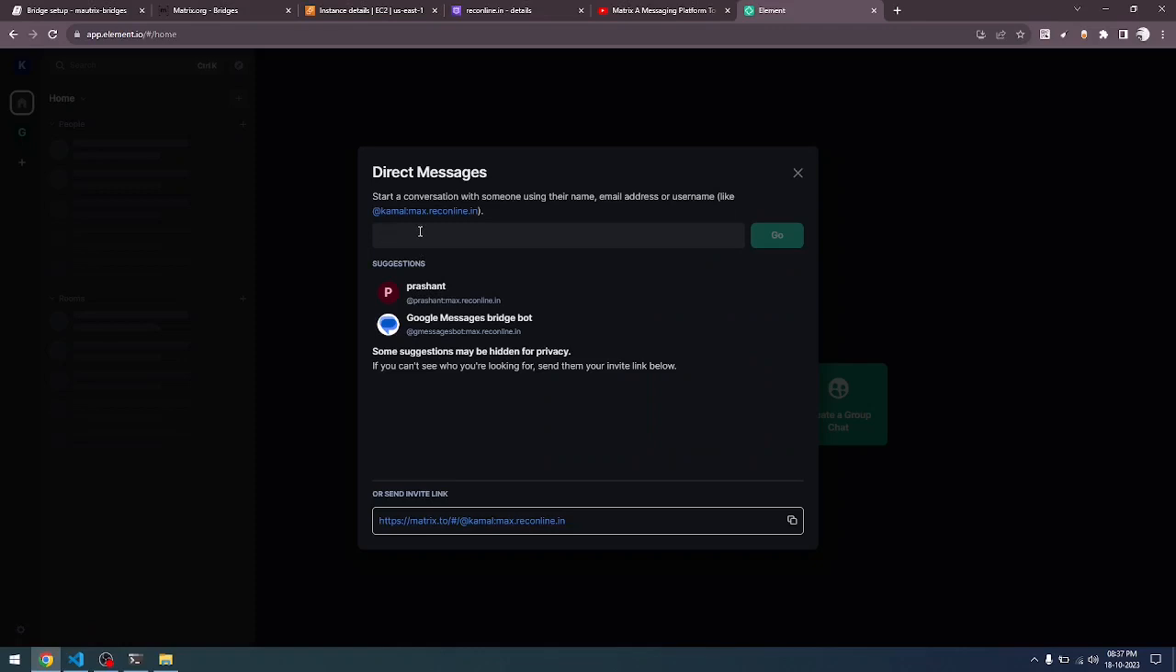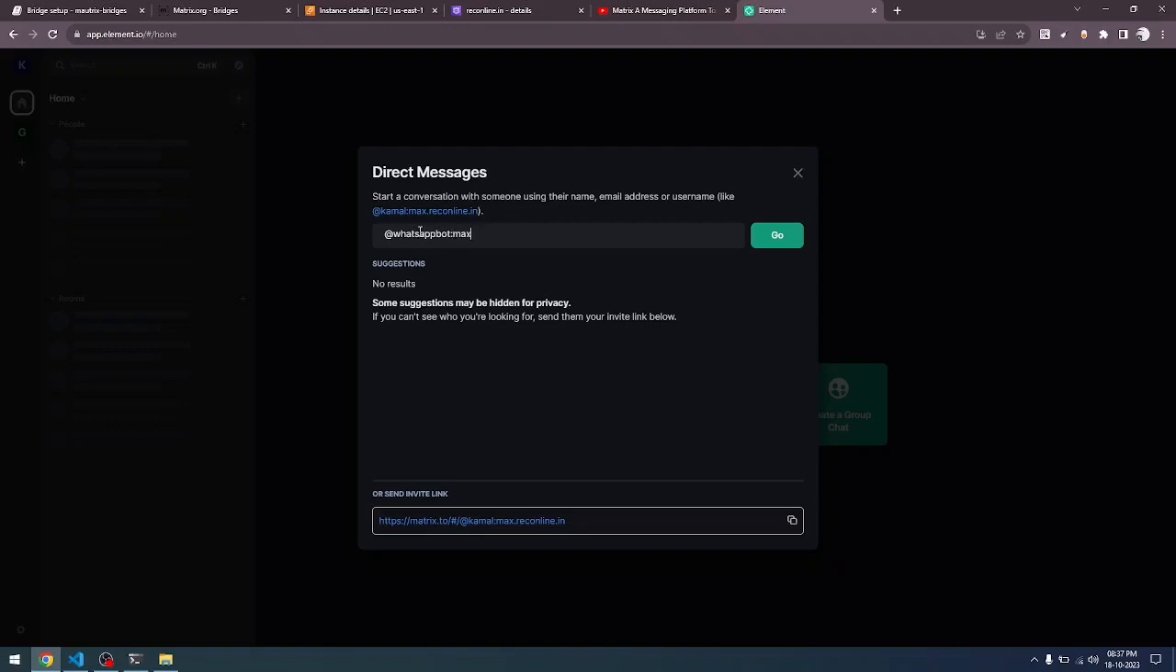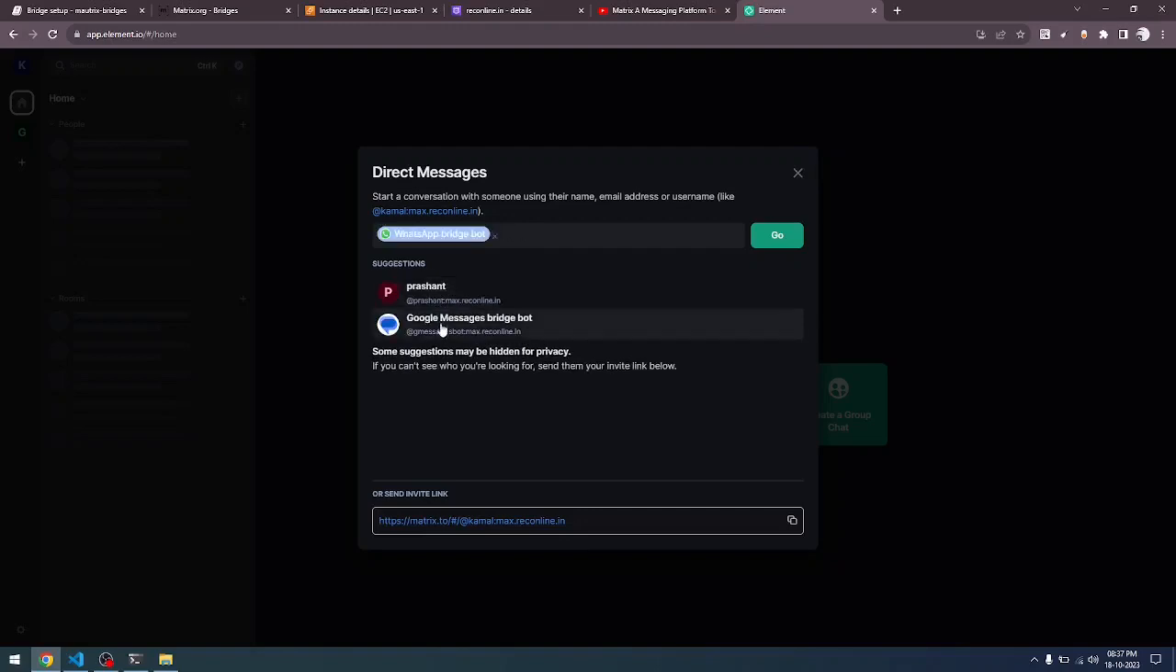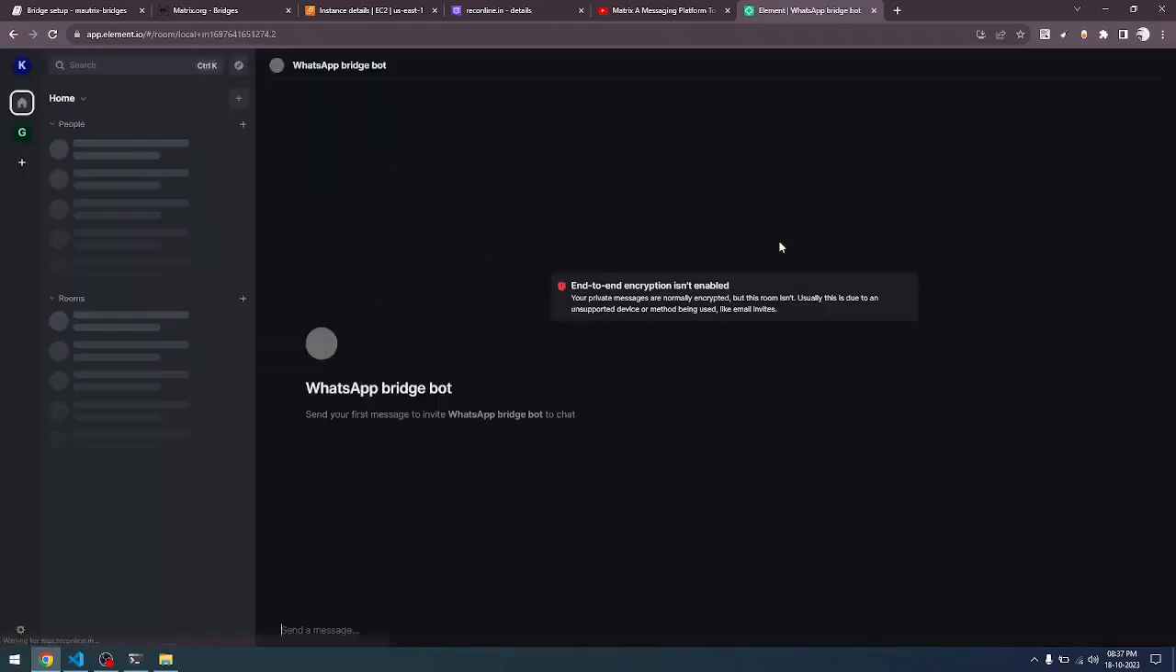For that, I need to call whatsappbot:max.reconline.im. Once I do this, you need to give it a second. You will see if the bot is working properly. If the bot is running in the background, then you will see that this WhatsApp bot gets enabled by default. You don't need to search for it.